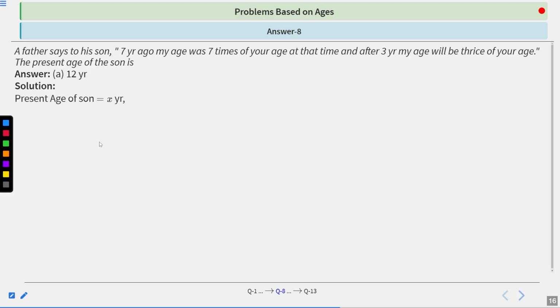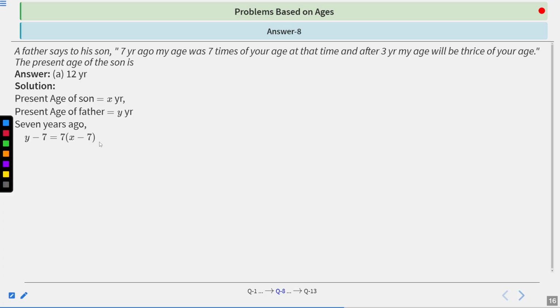So present age of son, we let it as x. So present age of father will be, we let it as y. So according to the question, 7 years ago, age of father is y minus 7 because we let the present age of father is y. So 7 years ago, the age of father will be y minus 7 and the age of son will be x minus 7.